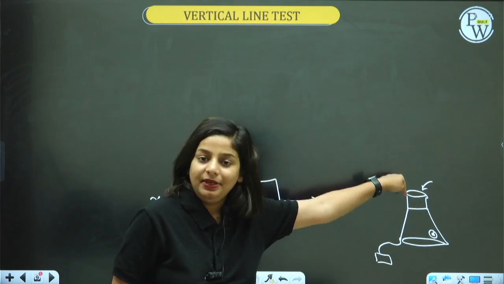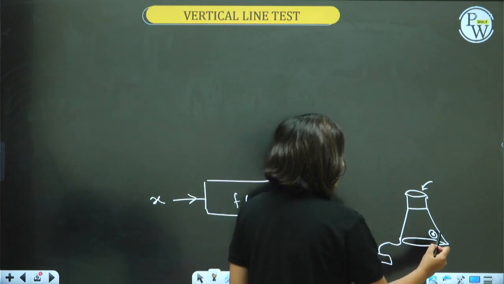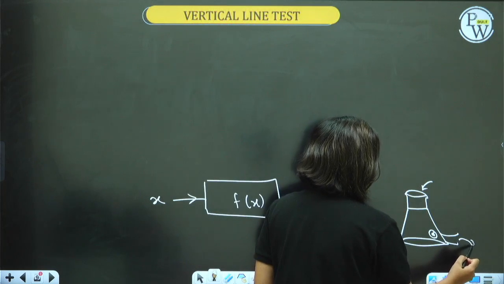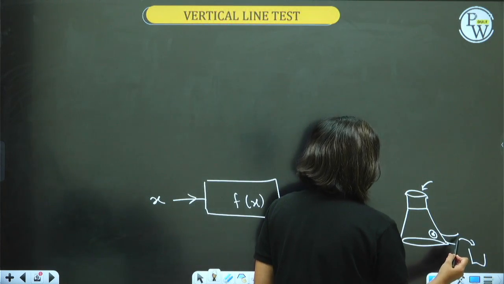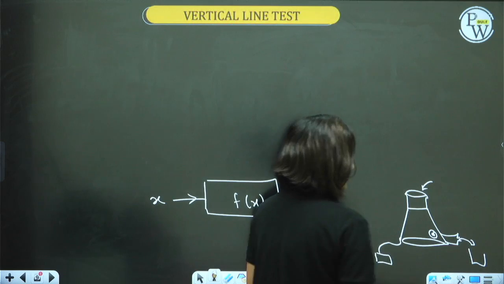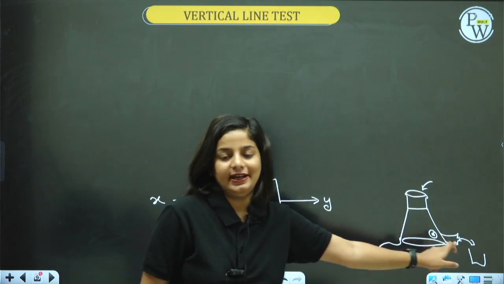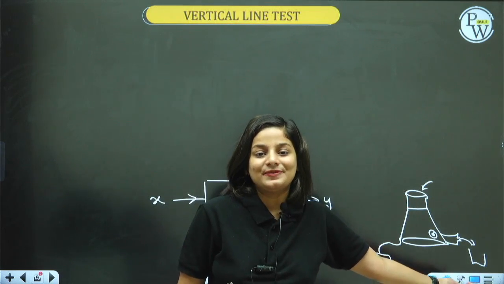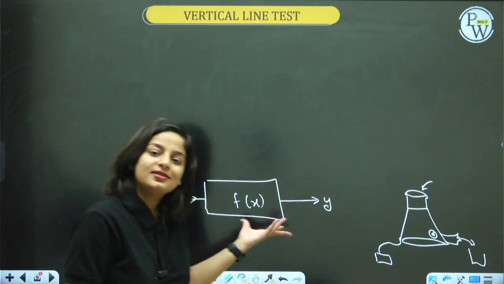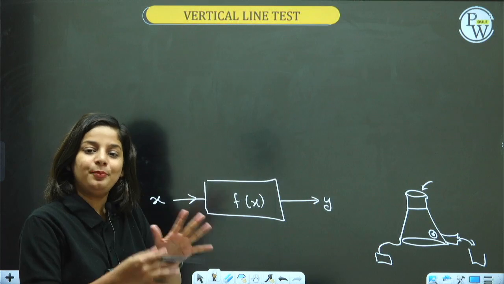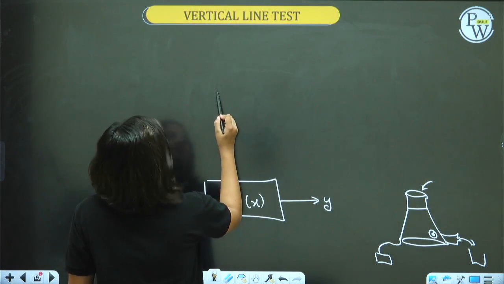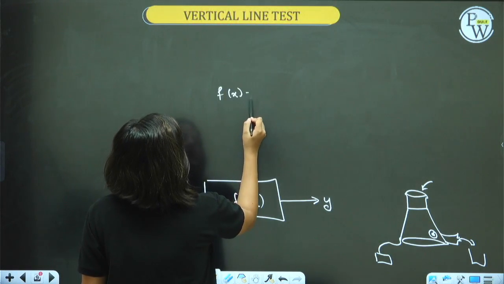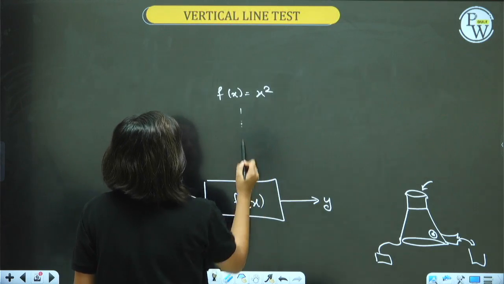You put an apple in it. What will you get as the output? Suppose you are getting juice in a glass. If you put in an apple, you will get apple juice. If you give the input as orange, you will get orange juice. So input, output. Similar for a function. You give an input, you will get an output. If I say my function f of x is x square, what kind of function is it?